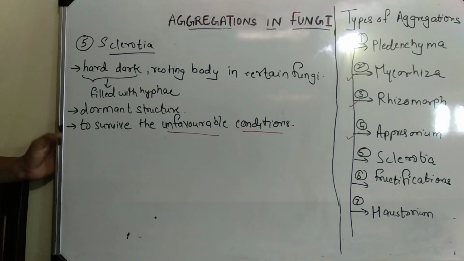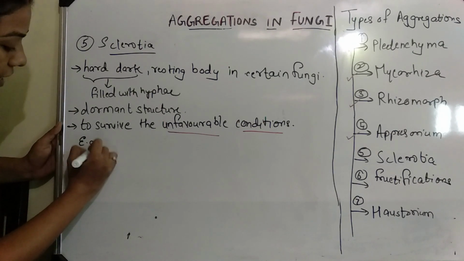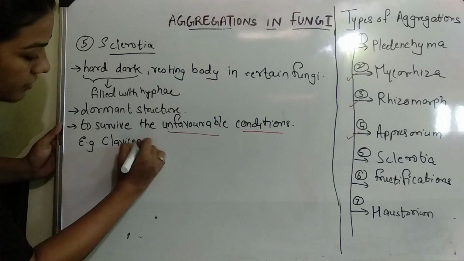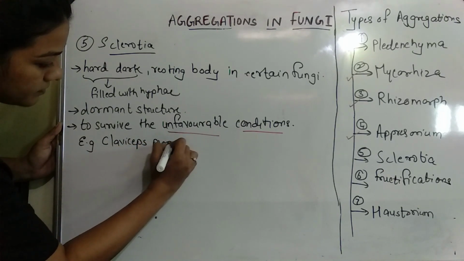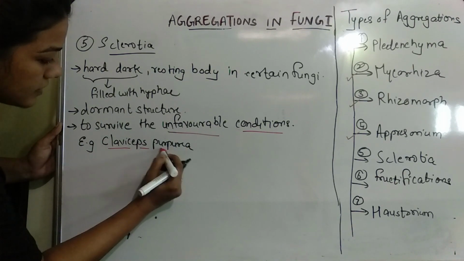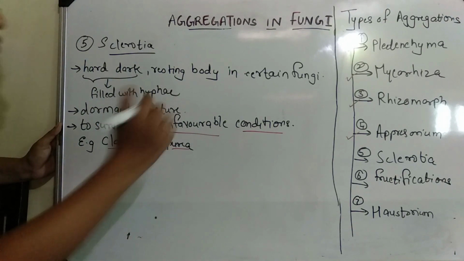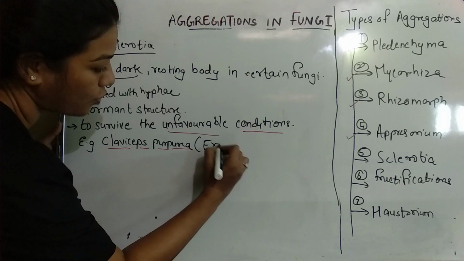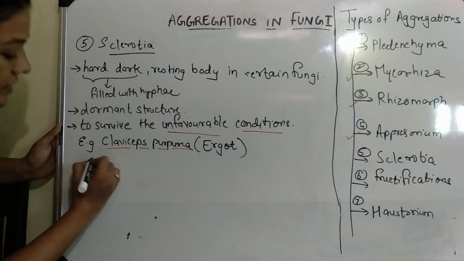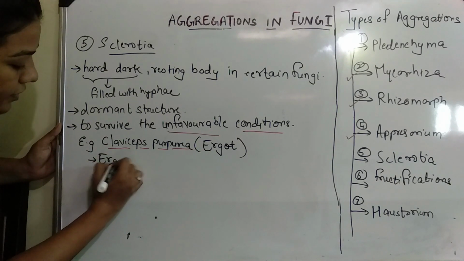So an example of sclerotia is Claviceps purpurea. This is a fungus, also called ergot. It causes a disease which is called ergot disease.